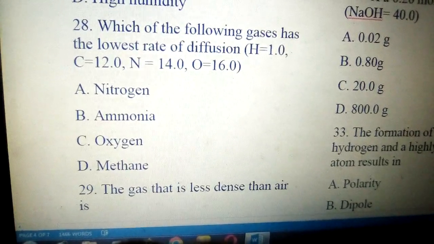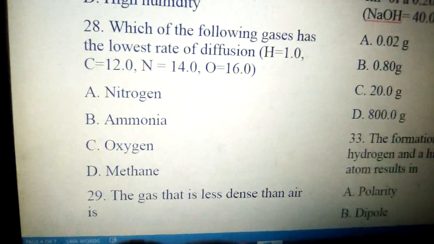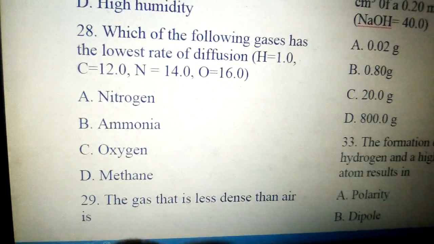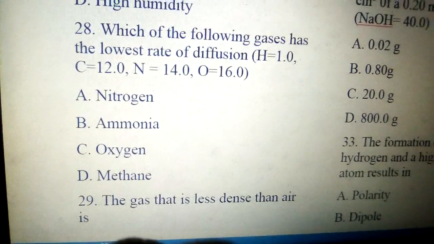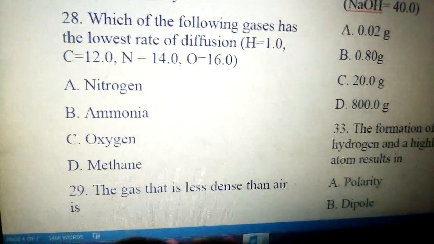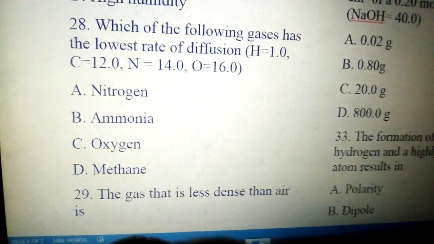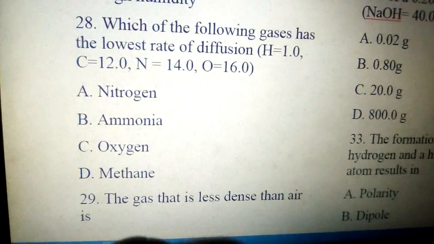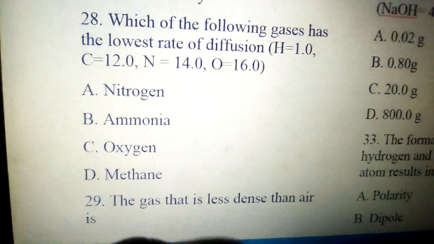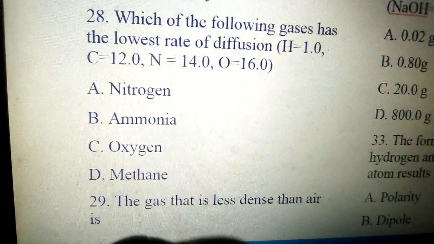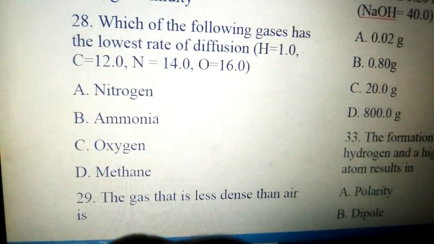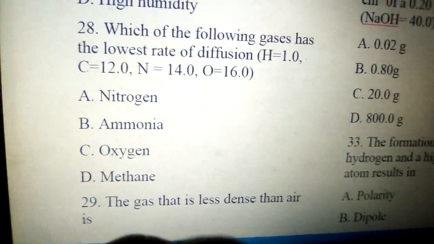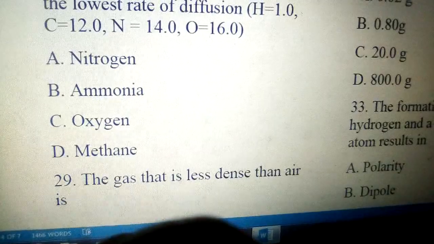28. Which of the following gases has the lowest rate of diffusion? Gases with high molecular mass will have low rate of diffusion. So the one that has the highest molecular mass will be the one that has the lowest rate of diffusion. Nitrogen is N2, 14 times 2 is 28. Ammonia, NH3, gives 17. Oxygen gives 32. Methane gives 16. So the answer is C, oxygen, because it has the highest molecular mass.